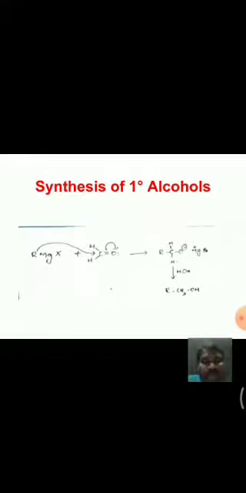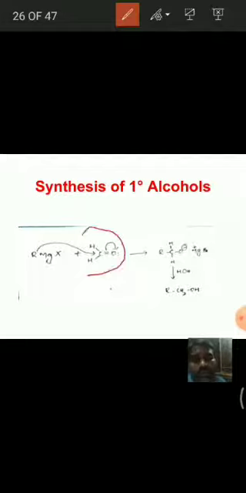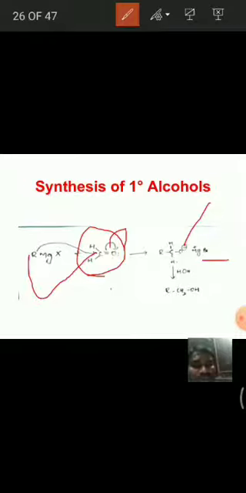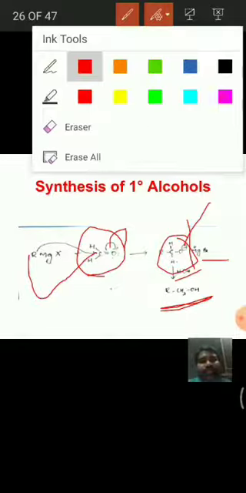Coming to synthesis of primary alcohols, this RMgX, when treated with formaldehyde, gives primary alcohols. The R minus attacks this carbon, and the double bond goes to oxygen. We get the negative charge on oxygen and MgBr plus, that is the alkoxide ion. Upon treating with water, we get RCH2OH, a primary alcohol. This is one example.